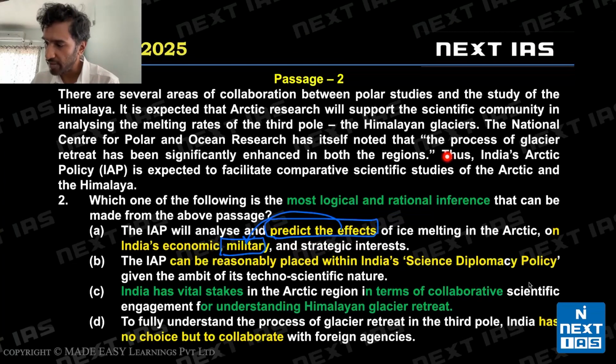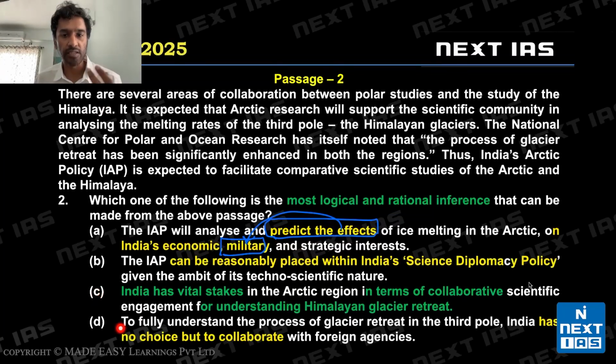So we are told here clearly, thus India's policy is expected to facilitate comparative scientific study. Is expected tells us this is needed. Has been significantly enhanced. So we are told there is an ecological need also. So vital stakes is valid. In terms of collaboration, we are discussing comparative studies and collaboration for understanding Himalayan glacier retreat. Option C is a valid choice.